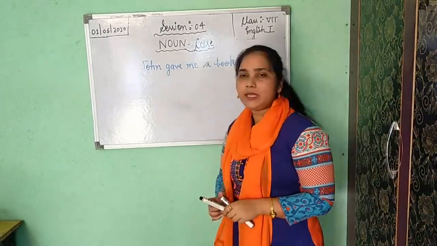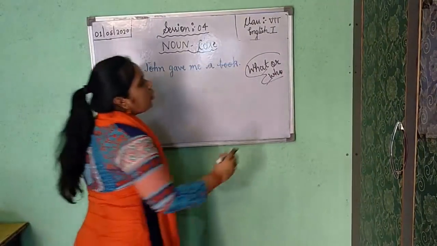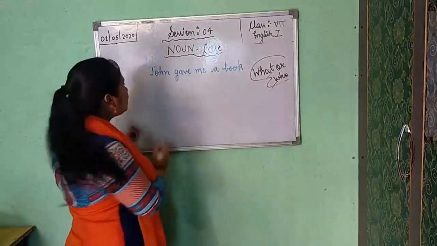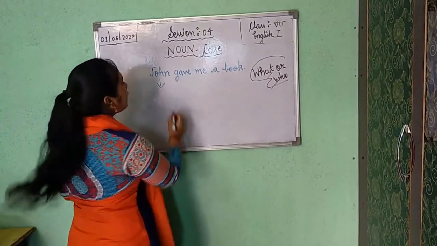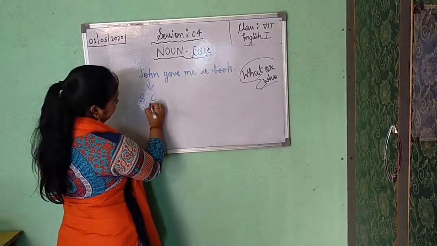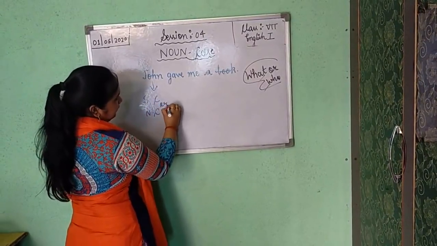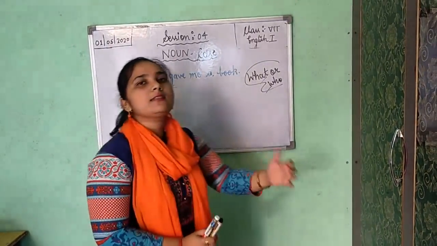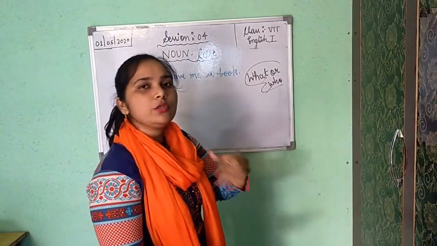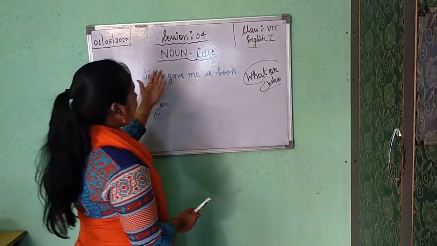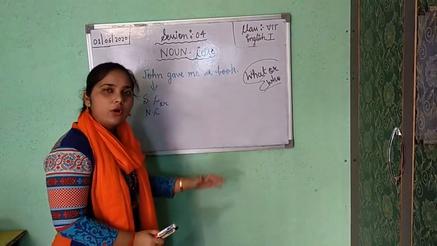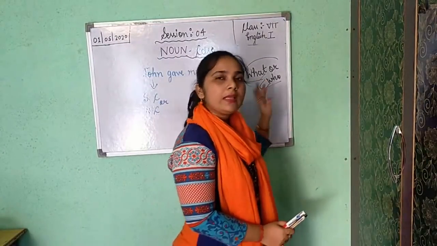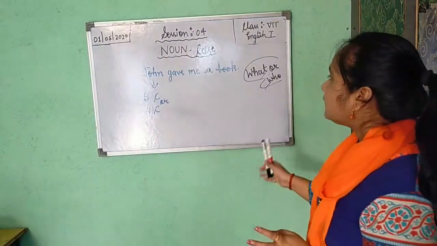So, John gave me a book. Who is giving me a book? Who is doing the action? Yes, of course, John. This boy is doing the action. So it is in subjective case or nominative case. Understood, class? When in a sentence you are getting a subject, so the person or the thing which is used to show the subject, it is your subjective case or nominative case, and it usually gives reply of what or who. Now, I think this is clear to you.